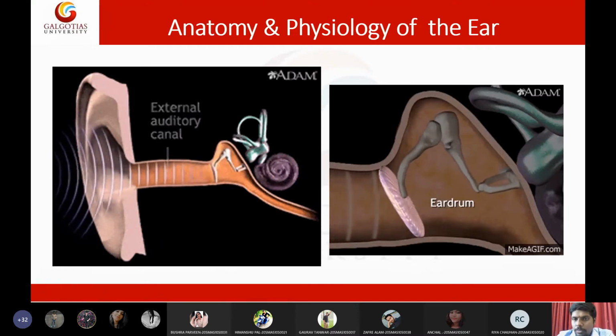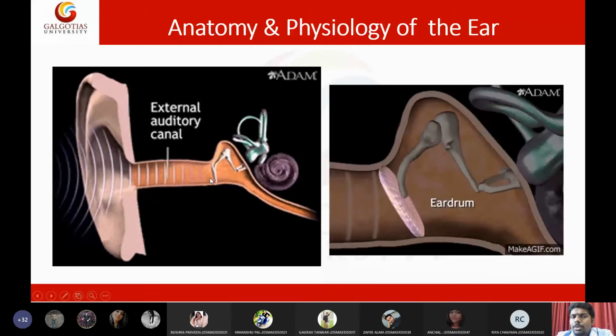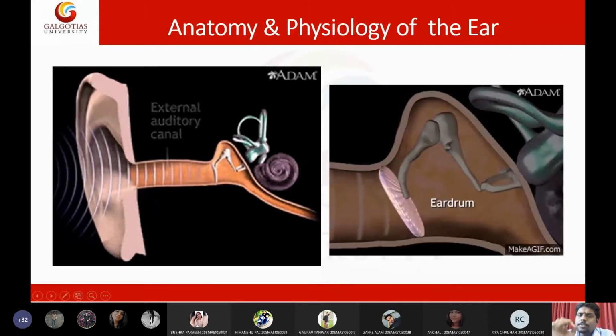Now there is an issue. The issue is that sounds have very low sensitivity. The sound waves have very small sensitivity. The movement caused by the sound waves is very tiny, very small. That is not sufficient for us to detect the sound. We need to amplify the sound so that we are able to detect it.